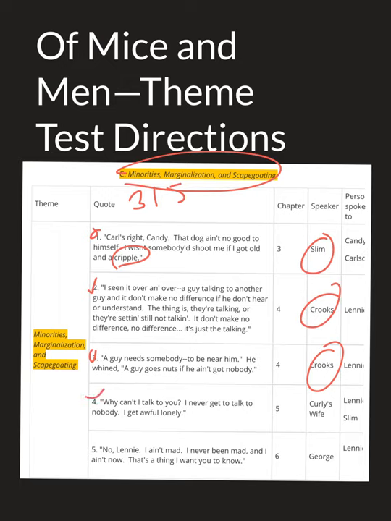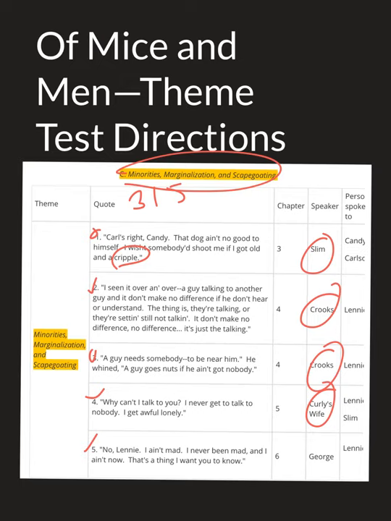The fourth quote: "Why can't I talk to you? I never get to talk to nobody. I get awful lonely." And that's said by Curly's wife. Curly's wife, because she's a female, is marginalized, right? She's a minority, just like Crooks on this ranch. So she's been set off to the side. She's been marginalized. She is not in the center of things. People don't respect her and her points of view. If she talks to anyone, she's seen as someone who is a tart or a prostitute or someone who's got loose morals just because she wants to talk to somebody. Okay, so she's being scapegoated a little bit.